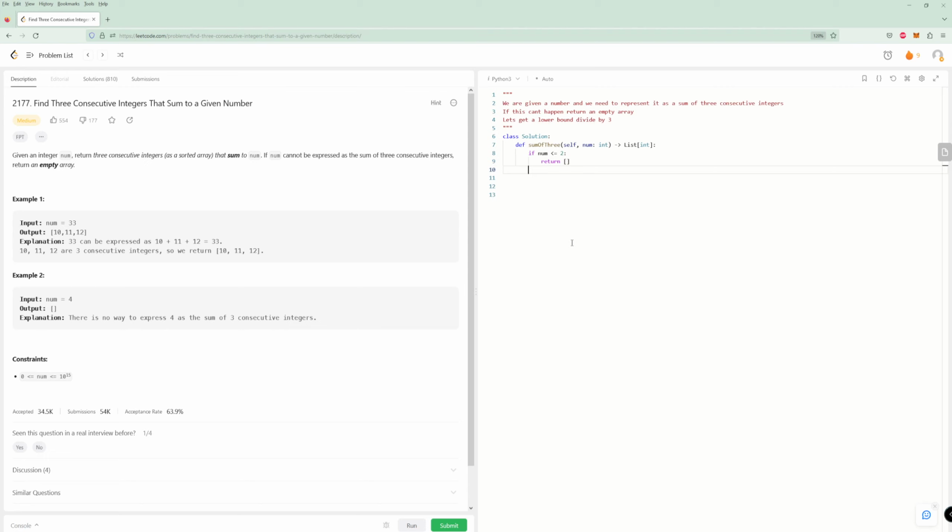Now, what we need to do is get a lower bound, but let's try this for a few more numbers just to make sure we're on the right track, and let's see if there are any edge cases. So let's get a number like 78, right? Is 78 divisible by 3? It is. Okay, let's get a number 77.